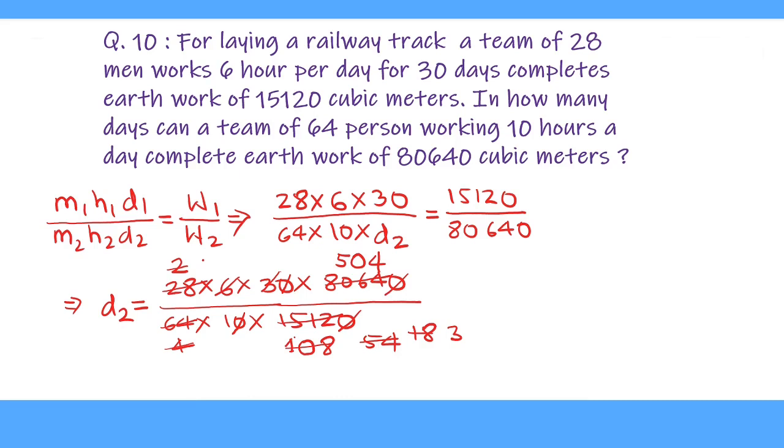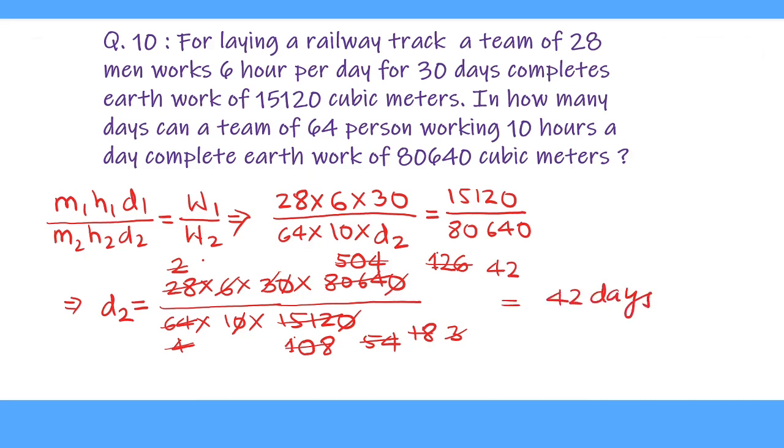Now 4 cancels 504. 5 divided by 4 gives 1, and balance is 1. We carry 0. 4 divides 10 for 2 times. Balance is again 2. And 4 divides 24 for 6 times. 3 divides 126 for 42 times. So this gives us 42 days.